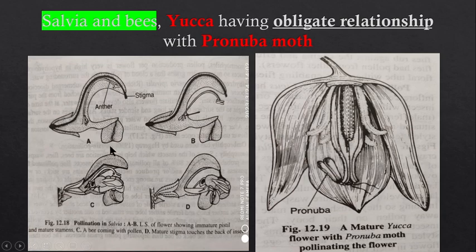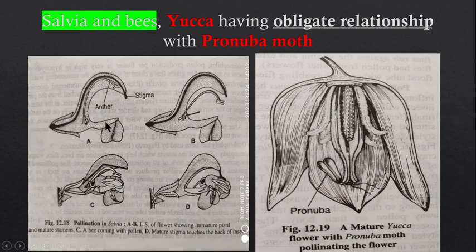So when the bee comes and lands on the lower lip, it pushes the sterile plate to the lower end. So the fertile portion of the anther comes down due to this pressure, and it touches the back of the bee.